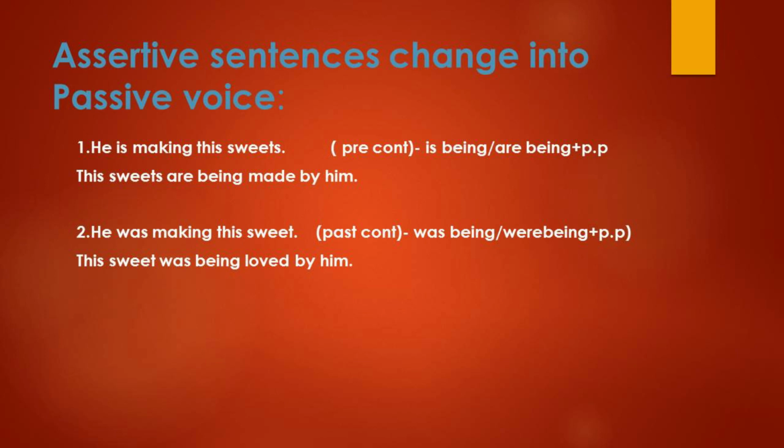So the sweets are being made, preposition by is added, so by he changes into him. The sweets are being made by him. Then past continuous, here this sweet, so past continuous singular in the sense we have to use was being, so this sweet was being loved by him.